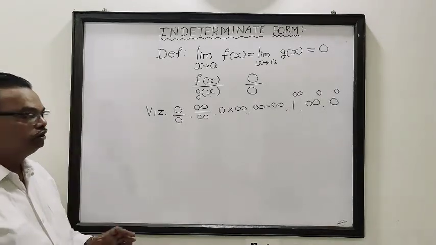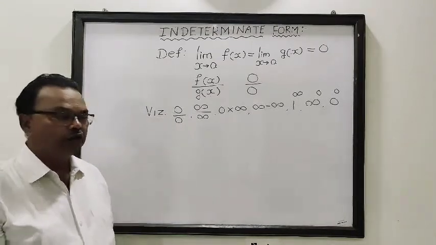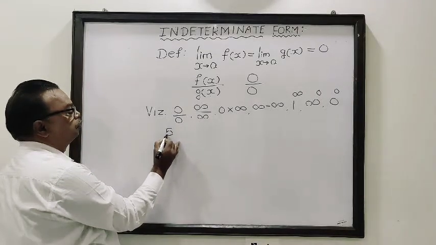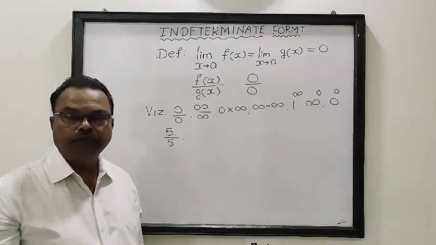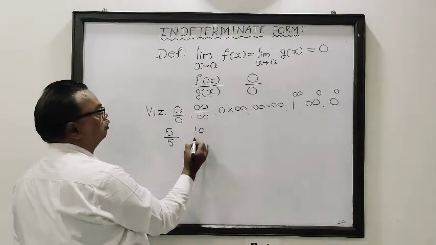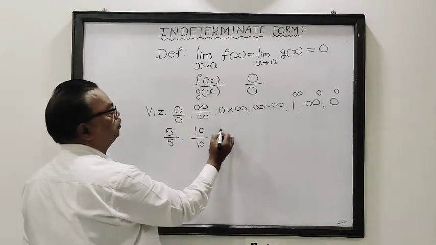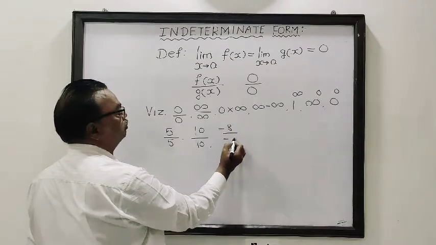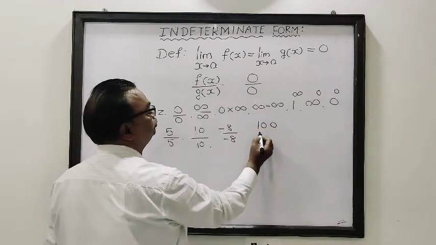First of all, he asked the students, what is the value of 5 upon 5? What is the value of 10 upon 10? What is the value of minus 8 upon minus 8? 100 upon 100.